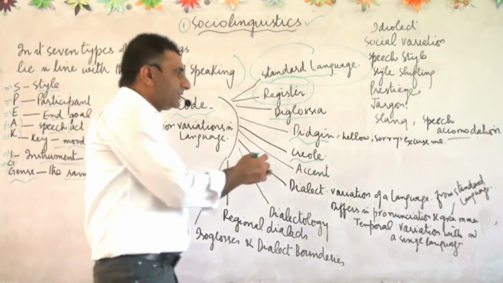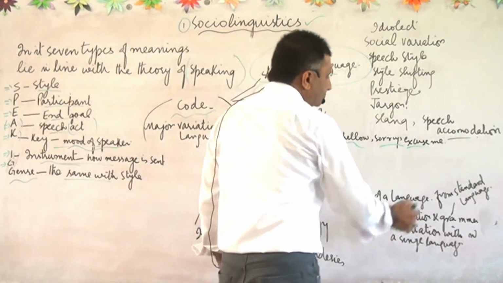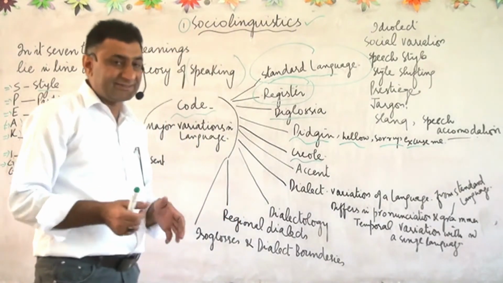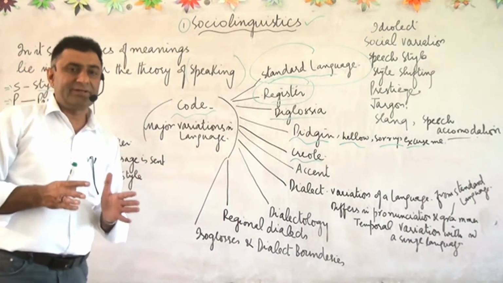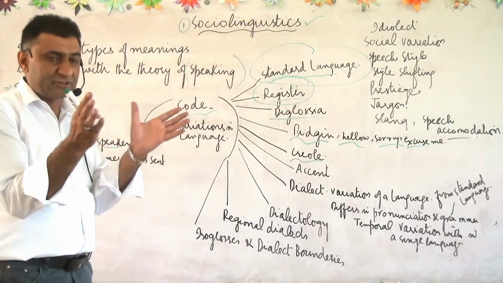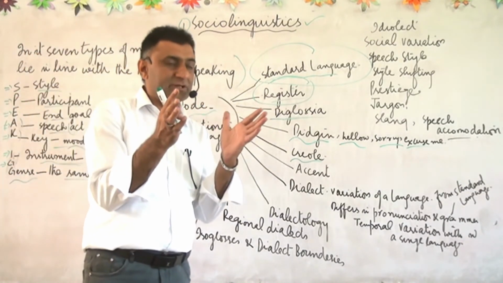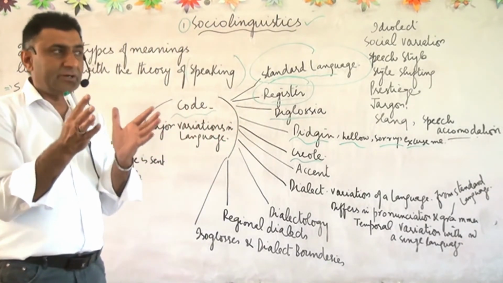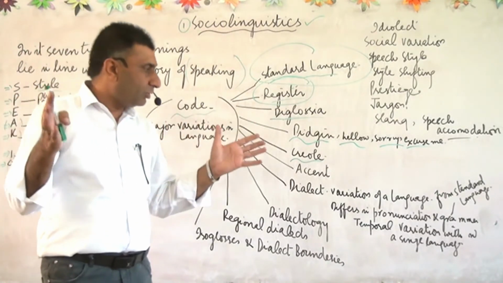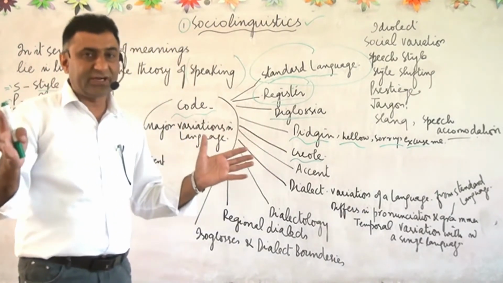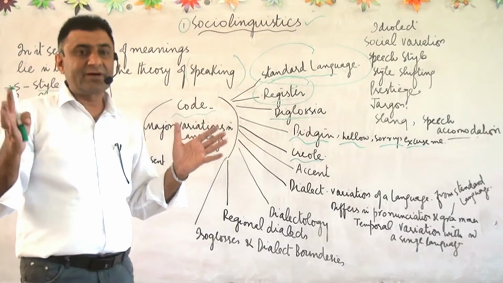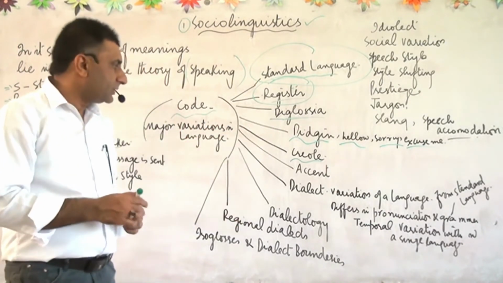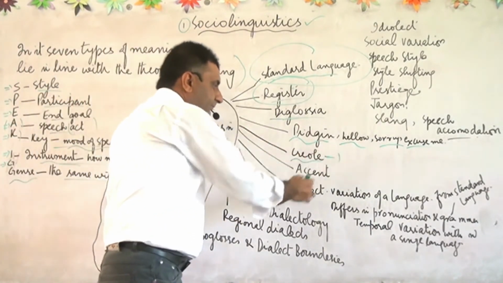For example, there are words like hello, sorry, excuse me. So these are the words which are just created. That's not a language, that is just created from different sources. These words are created, and these can also be new in origin in order to convey their message, and then people from both sides can come to know what the other person is trying to say. So then this is Creole.